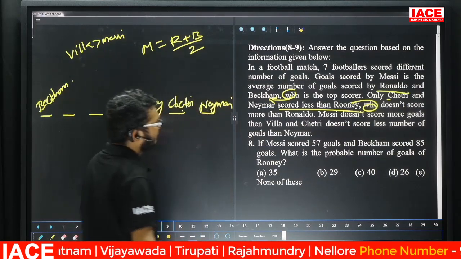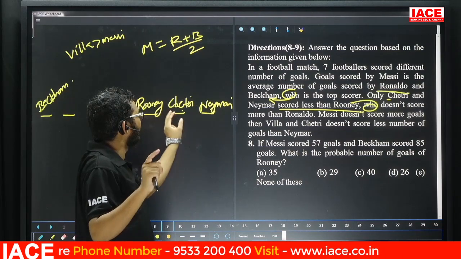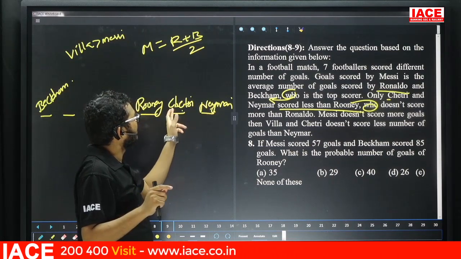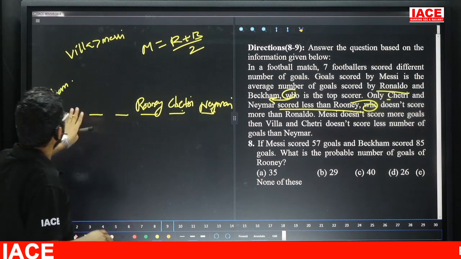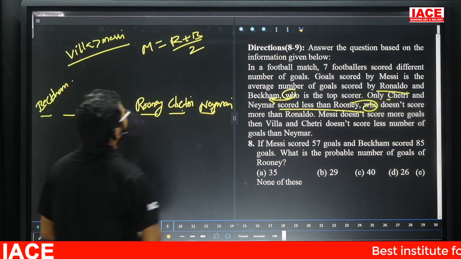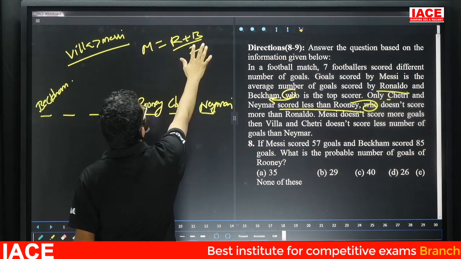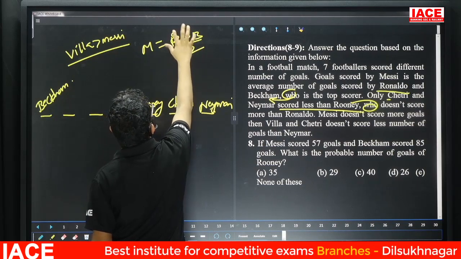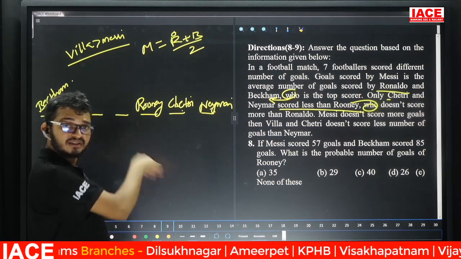Yes, now friends, check here. Our requirement is this part. Rooney scores more goals than only Chhetri and Neymar. Now, Chhetri scores more goals than Neymar. Now, here we don't know about these, but Villa scores more than Messi. But the number of goals scored by Messi is the average number of goals scored by Ronaldo plus Beckham by 2. Yes, take the question.